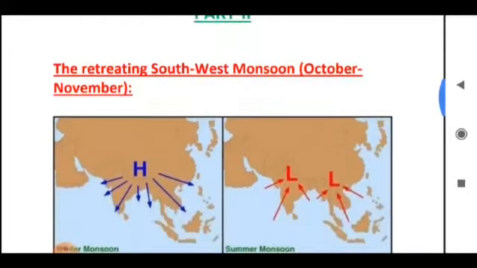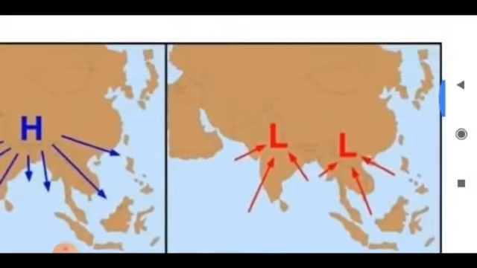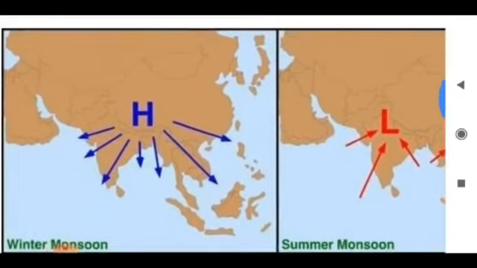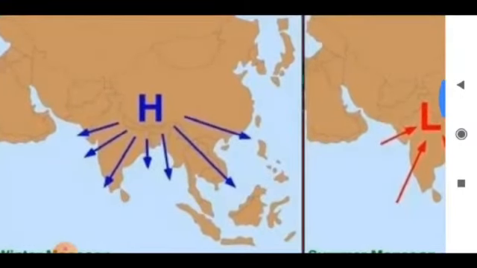So at first let's see the picture. The southwest monsoon had travelled towards the north. This portion already taught to you. Now it retreats towards the south. Just follow the direction of wind. This process started in October and is over by the end of November. It's just a reversal of the process.